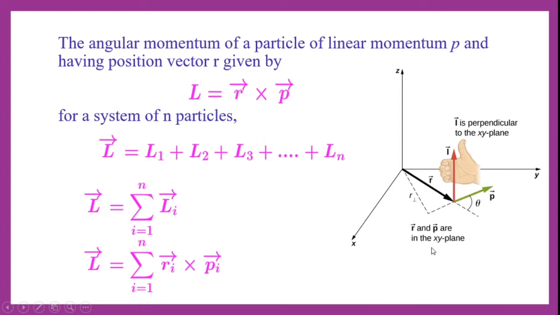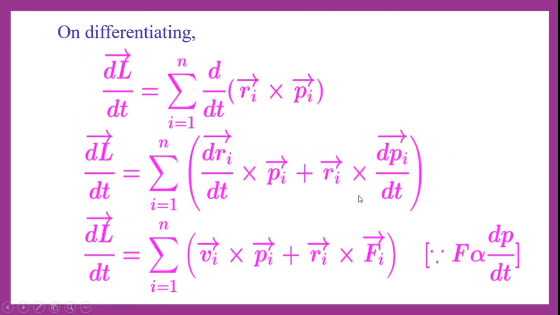R and P are in the XY plane. This is how we can show the relation of angular momentum L as the vector product of R and P. Here we have R, here we have P, and the L is perpendicular to the XY plane.